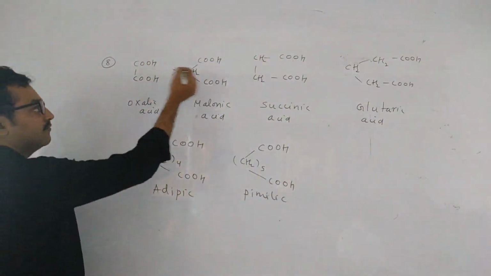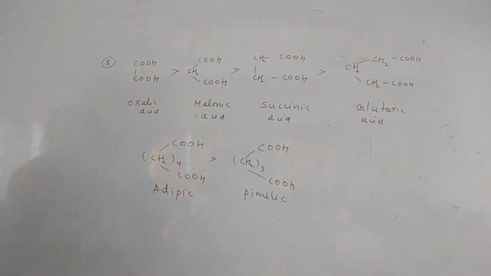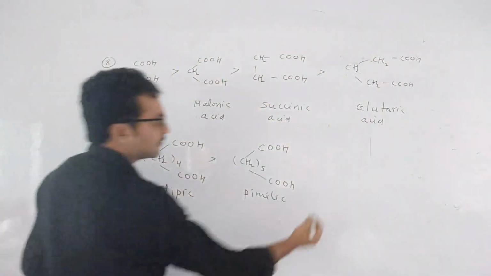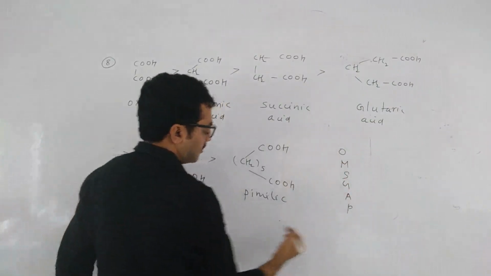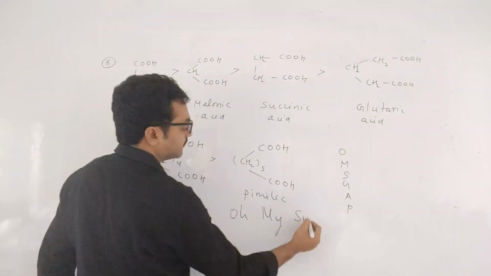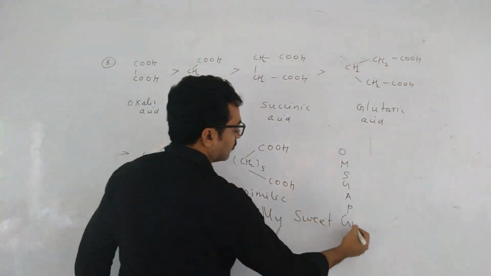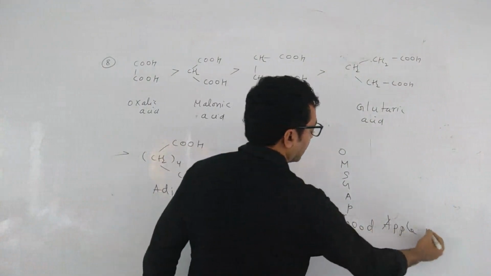Acidity decreases, children, because as the alkyl groups increase, the acidity decreases. So remember OMSGA P, or you can remember: Oh my sweet good apple pie.